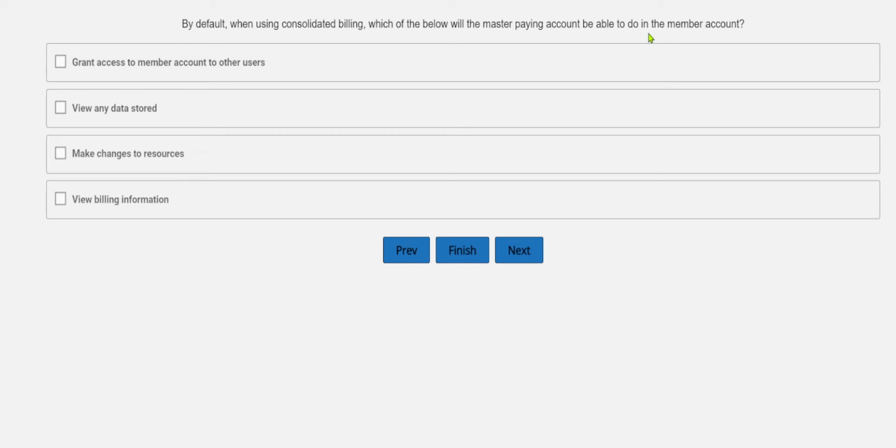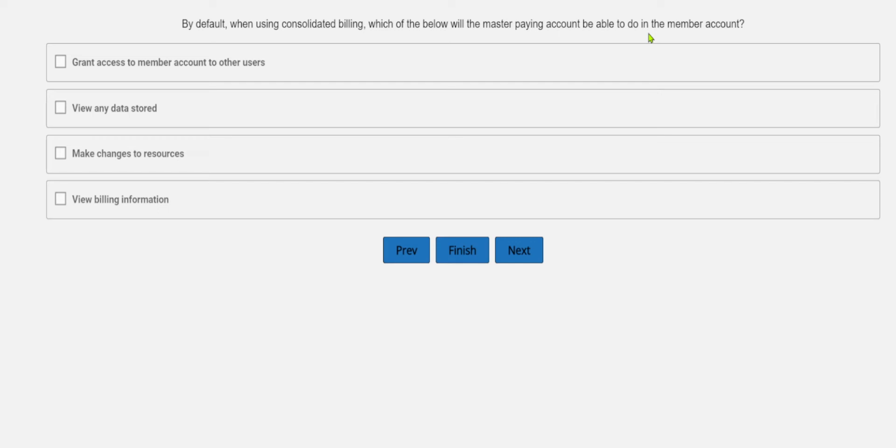Okay, so this is about consolidated billing, and this is asking which of the below will be the master paying account. Which of the below will be the master paying account to be able to do in the member account. Okay, so grant access to member account to other users.